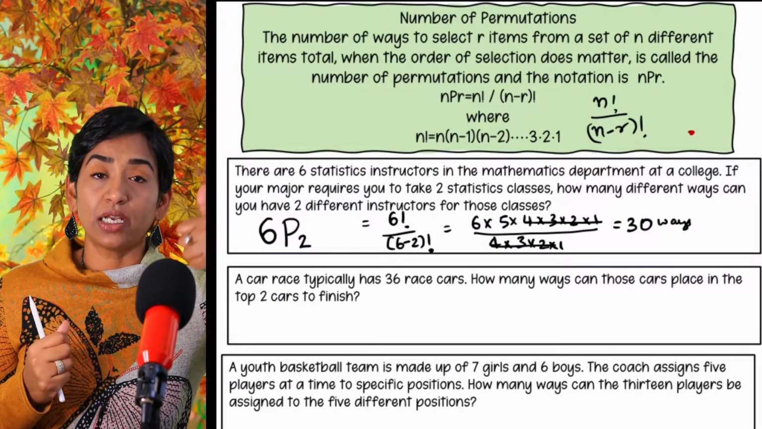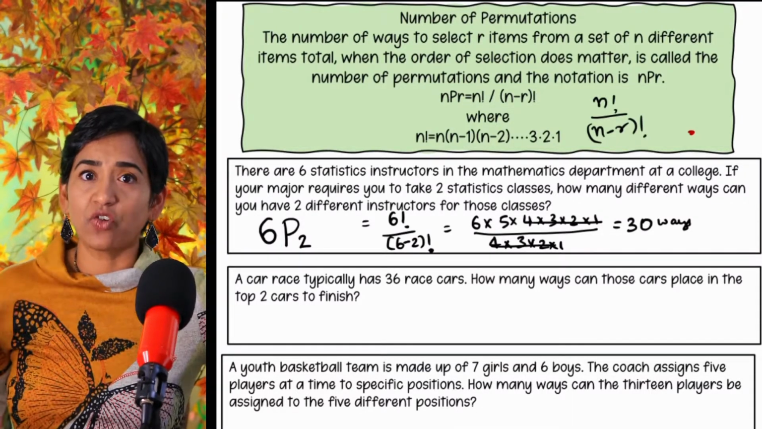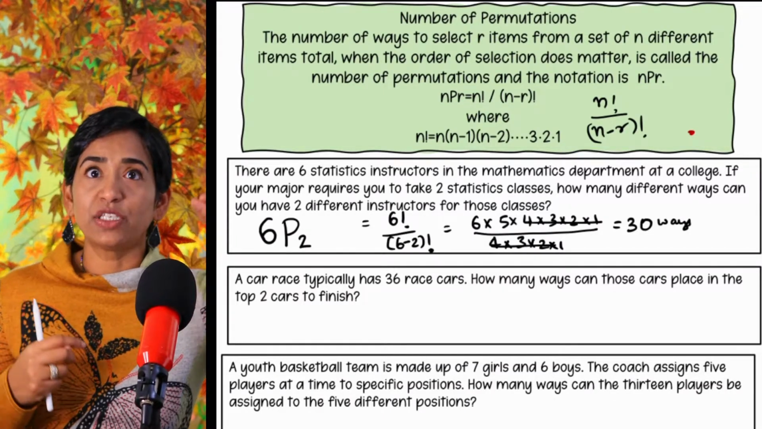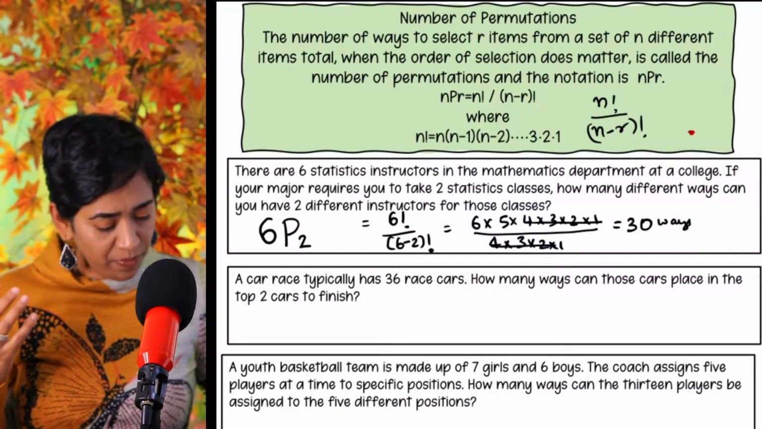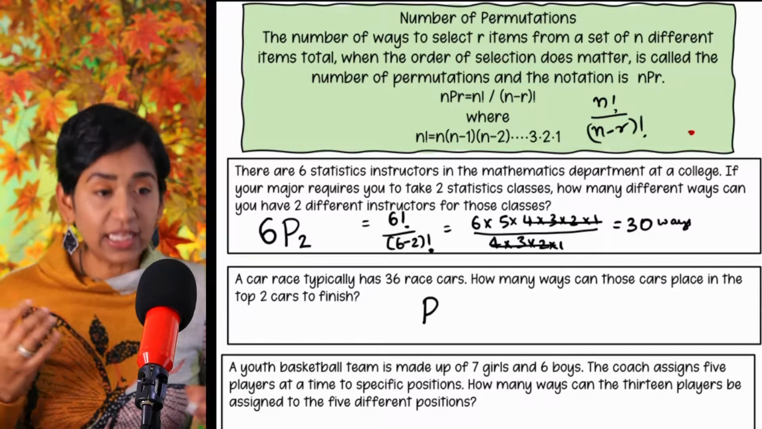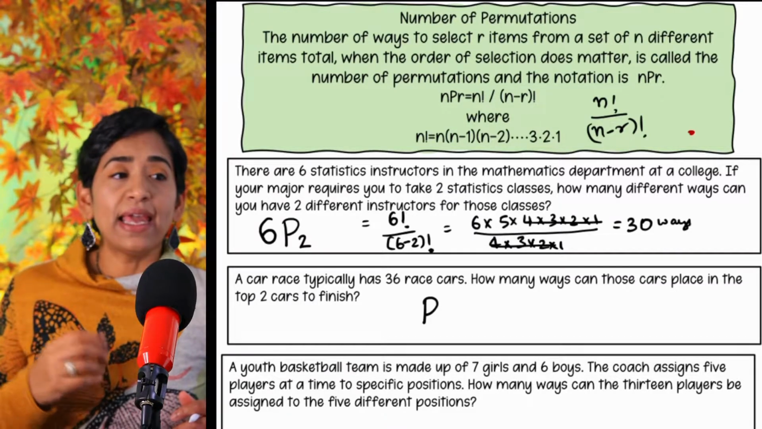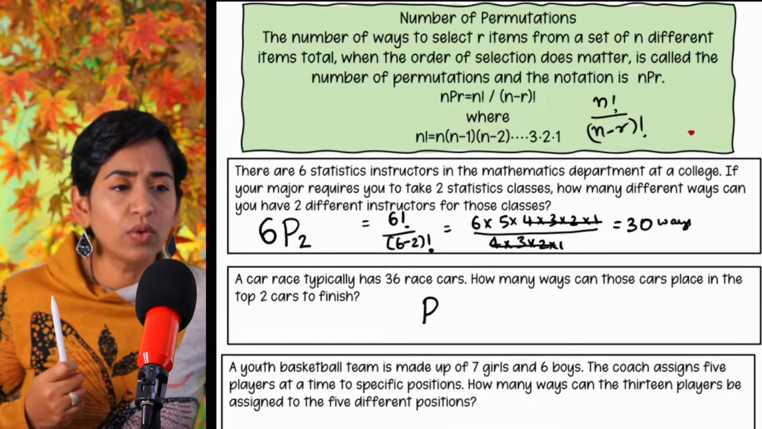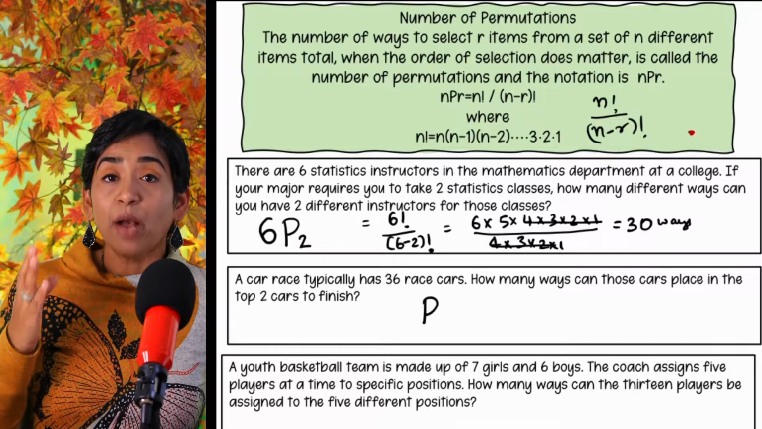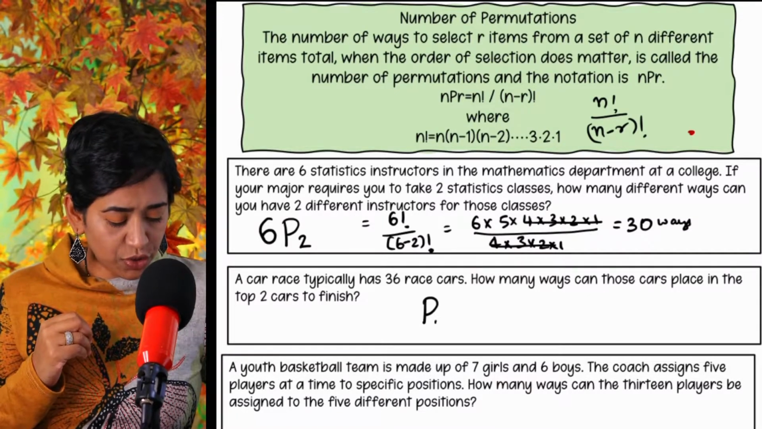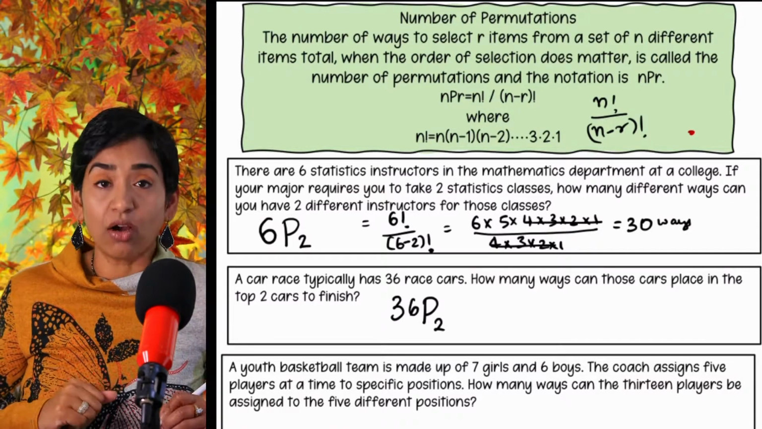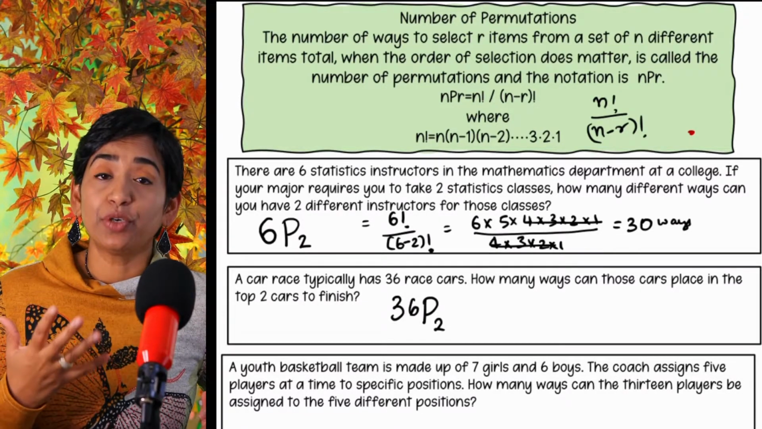So this should be your thought process. First thing, does the order matter? Yes, it does. It's a race. So who's coming first, who's coming second definitely matters. So it's a permutation. Okay, so here you go. It's a P. How many cars am I choosing? I'm choosing two cars. From how many cars? From 36 cars. So 36P2 is your answer.